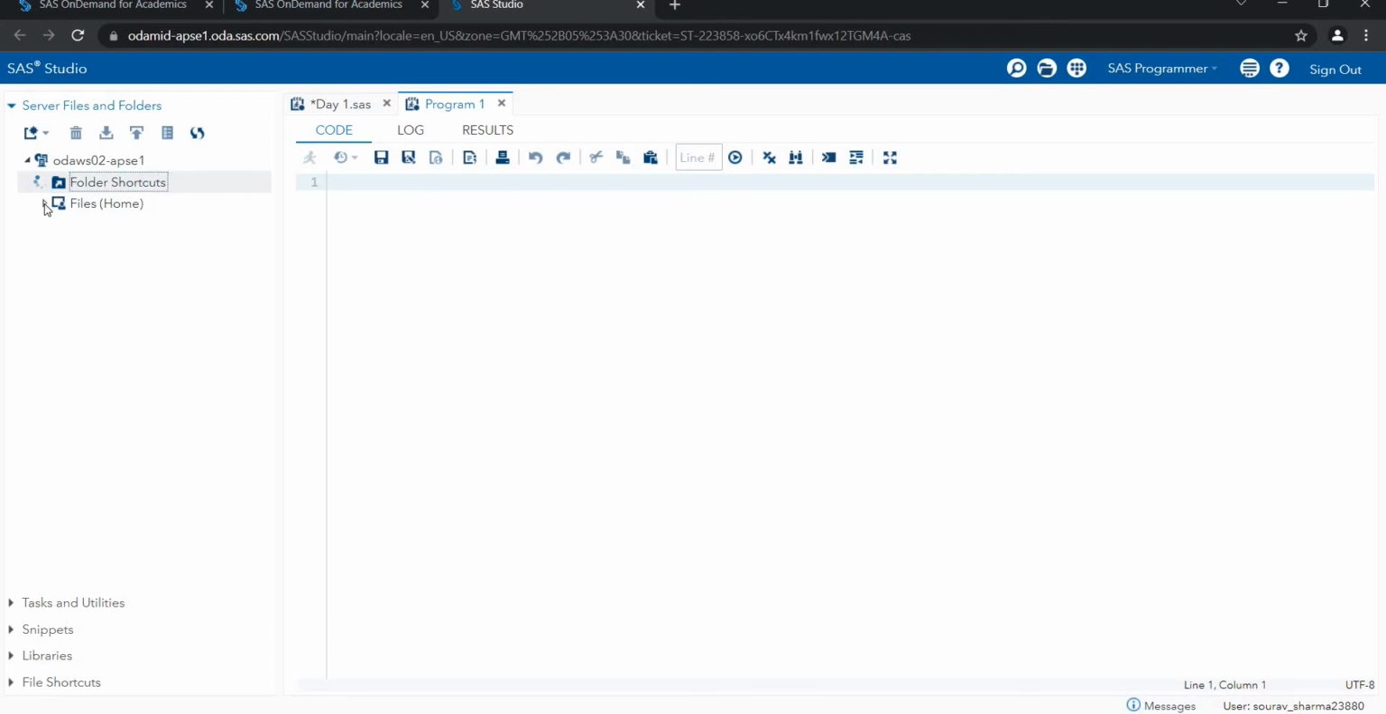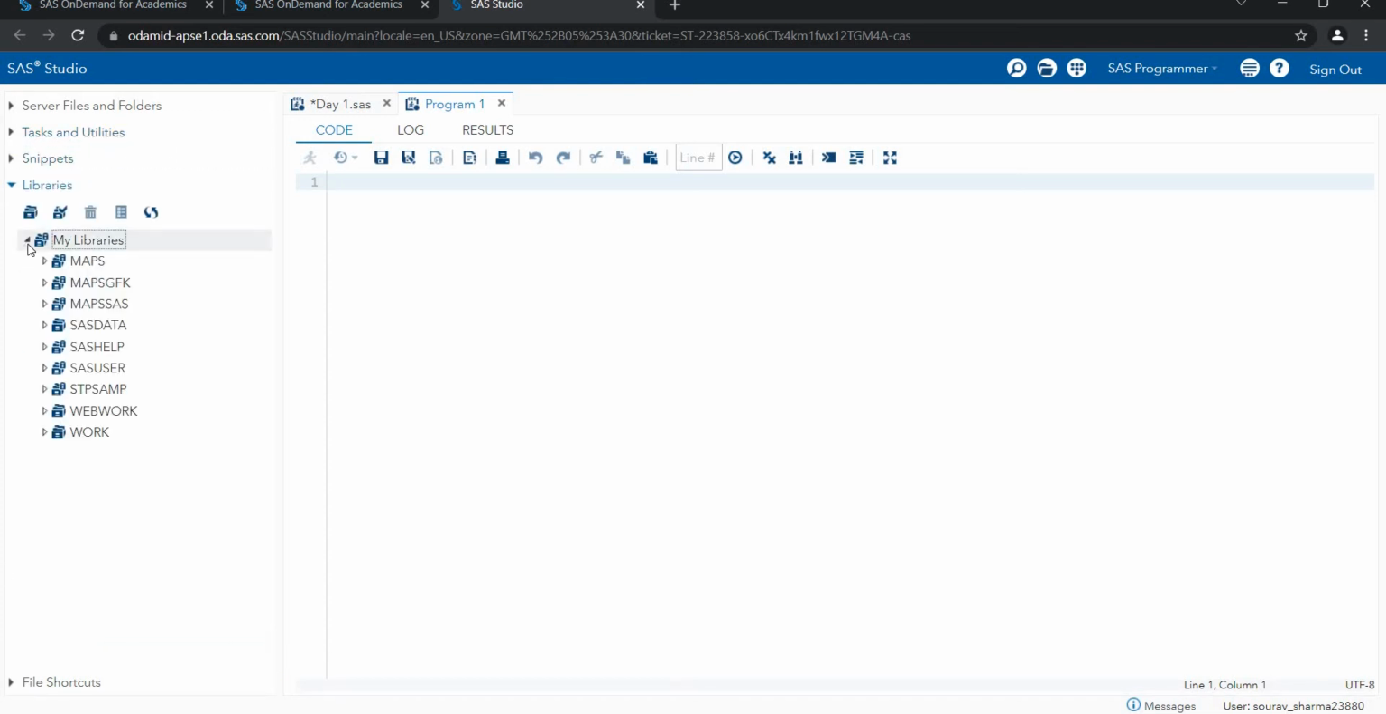That folder shortcuts, files. This is your home directory, files home. This is your home directory. You can save any program here. And also below we have tasks and utilities available, snippets. Libraries, if you created some libraries.